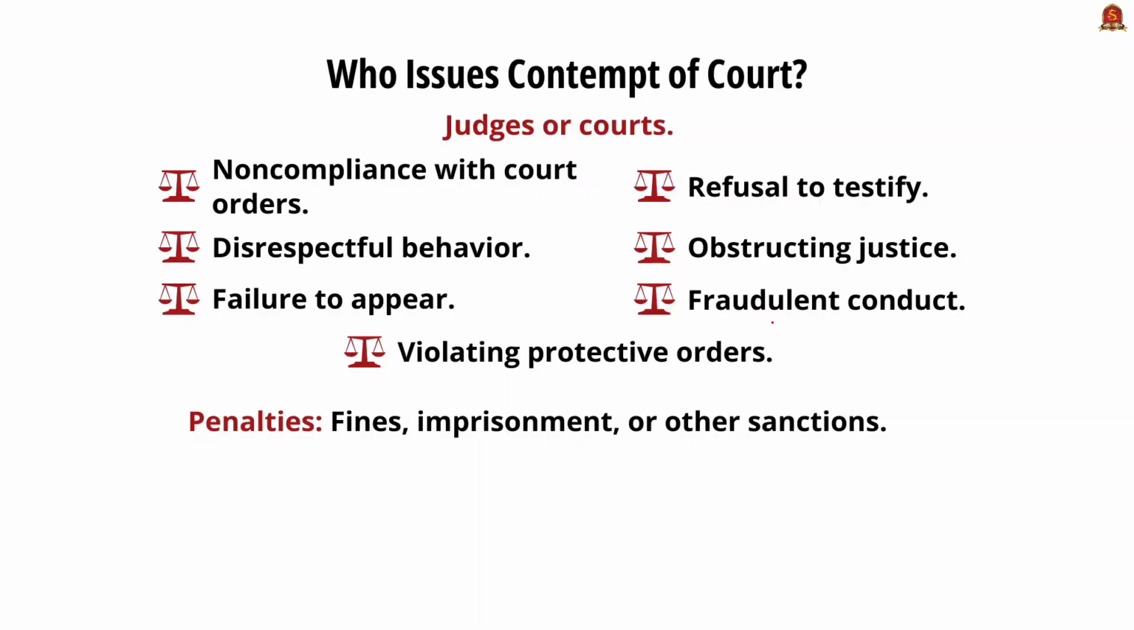Now we are going to see who issues the contempt of court. Judges and courts can issue the contempt of court when there is a non-compliance with the court order, disrespectful behavior, failure to appear before the court, refusal to testify, or actions obstructing justice, and fraudulent conduct or violating protective orders. And what are the penalties for this? Penalties includes fines, imprisonment, and other sanctions.